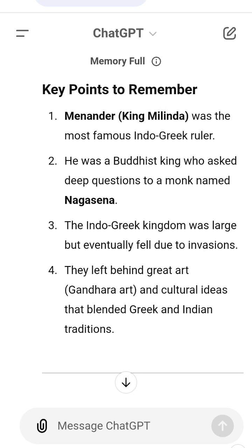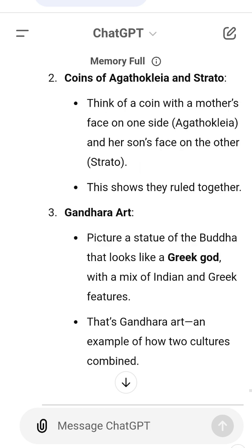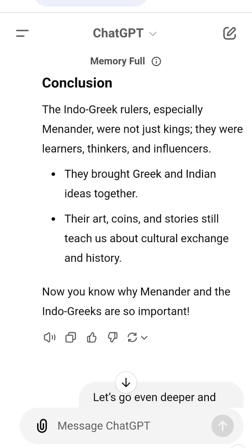Conclusion. The Indo-Greek rulers, especially Menander, were not just kings. They were learners, thinkers, and influencers. They brought Greek and Indian ideas together. Their art, coins, and stories still teach us about cultural exchange and history. Now you know why Menander and the Indo-Greeks are so important.